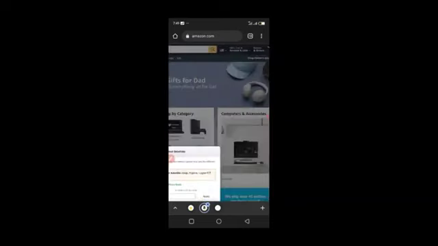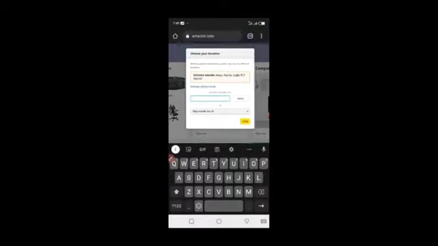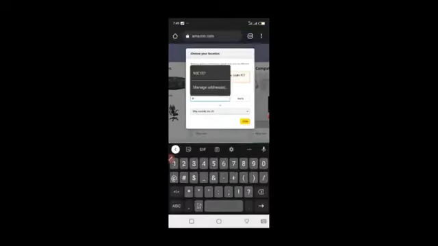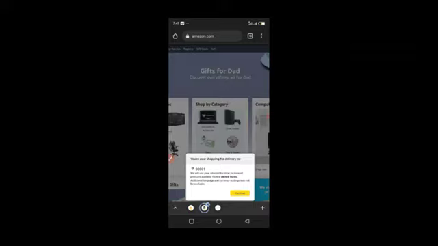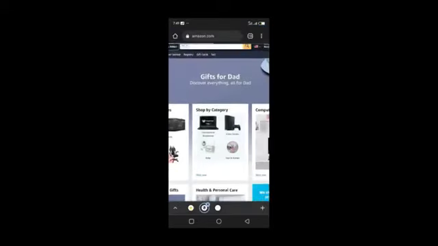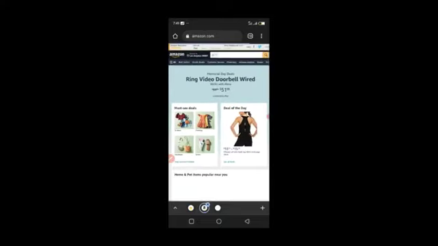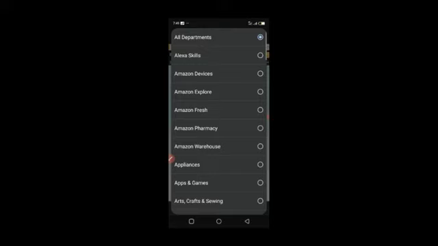I'll click it, and when it loads, I'm currently in Abuja right now. That is why it's bringing this location. It is going to automatically detect your own location where you are right now. So I will enter 90001 so that we put a Los Angeles address. So it's now in United States. And in the United States, just click continue and it will reload, and you can now see that we are in Los Angeles.